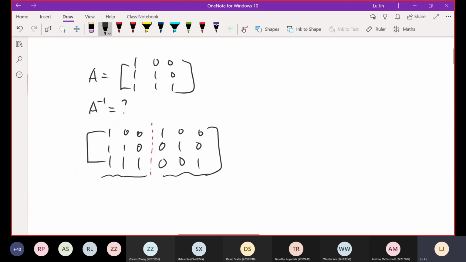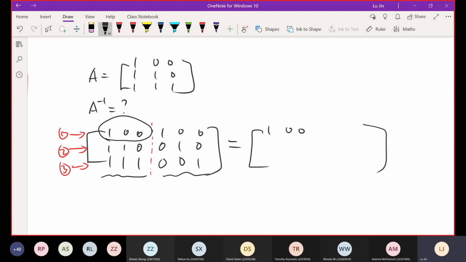Okay, so let's do that very quick. It should be very easy. So let's define the rows. This is row 1, this is row 2, and this is row 3. The first row doesn't need to be changed because that is the format. I mean, this part is the format of the identity matrix first row. So we keep that unchanged. So 1, 0, 0. Copy the remaining part 1, 0, 0.